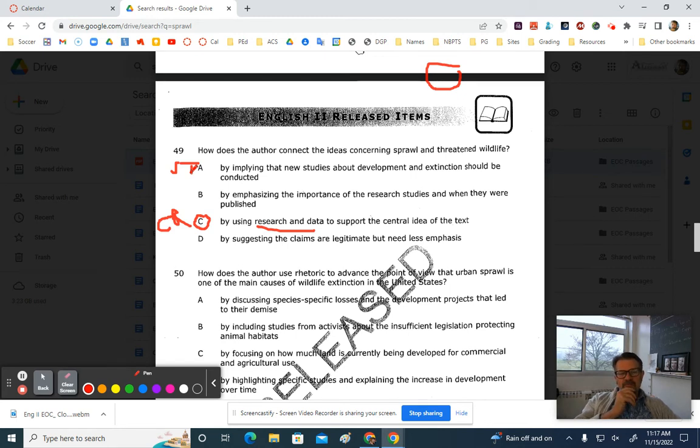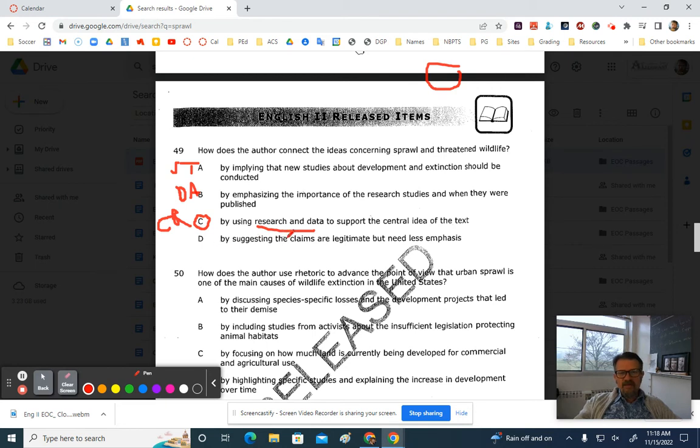B, by emphasizing the importance of research studies and when they were published. I'm going to put that as a dangerous assumption. I don't think that that is in the text. We might assume that the author thinks that these research studies were important, but it's not in the text.